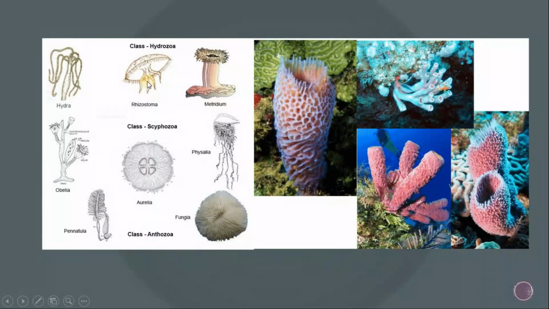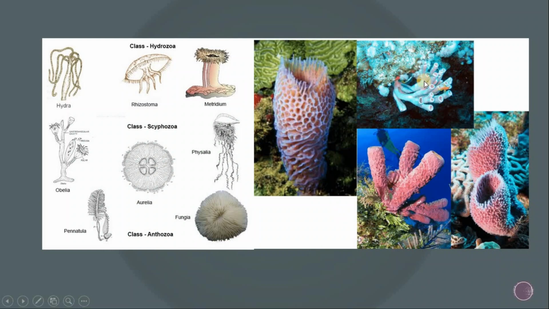Now see some coelenterates. You can clearly see how they are different from one another in shape and size. Hydra and Pennatula are both in the phylum Coelenterata, but show complete variation in shape, size and coloration.